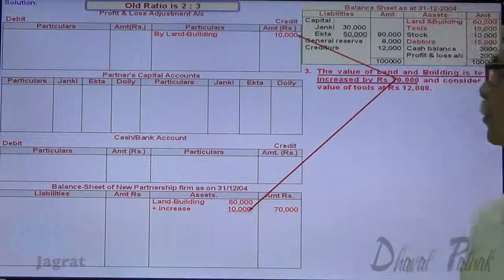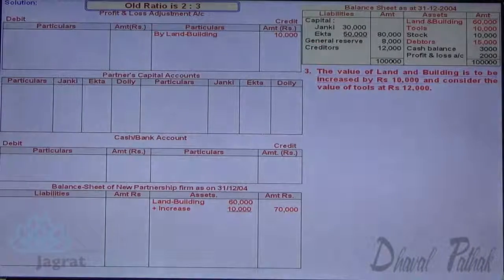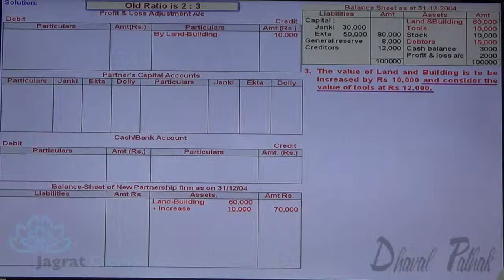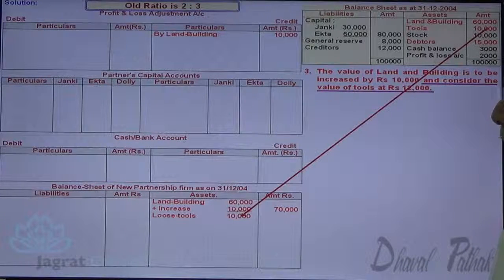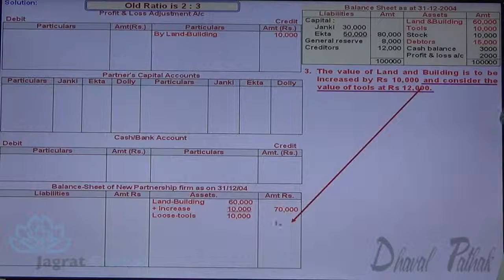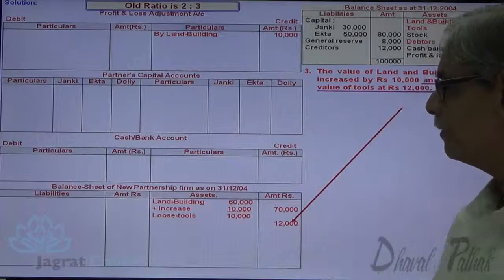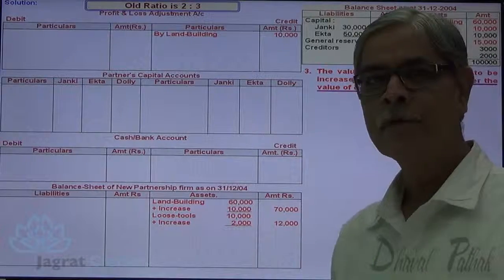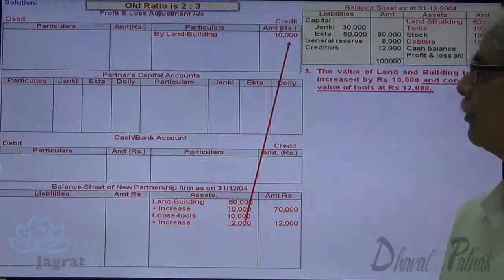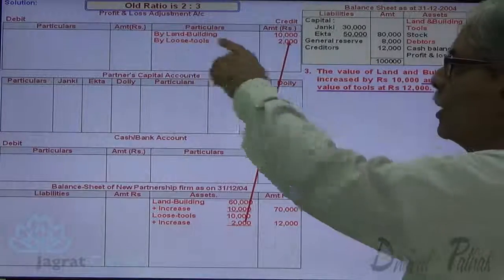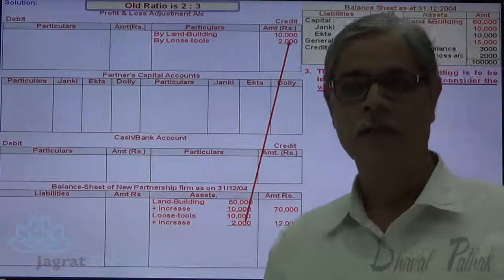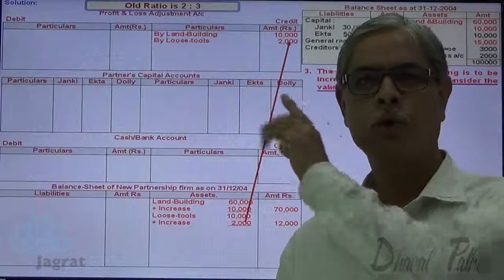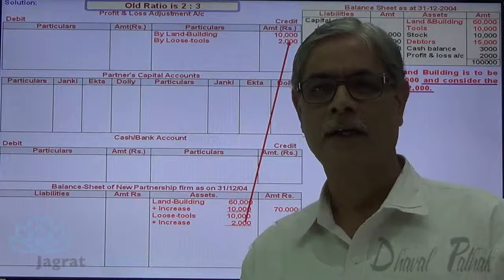Next. Consider the value of tools to be 12,000. Now see, tools are given in the sum as 10,000. They are valued at 12,000. So the increase in value is 2,000. This increase in value is a gain. Gains are credited to the profit and loss adjustment account. So 2,000 is credited to the profit and loss adjustment account. Journal entry for that is tools account debit, profit and loss adjustment account credit. Next.